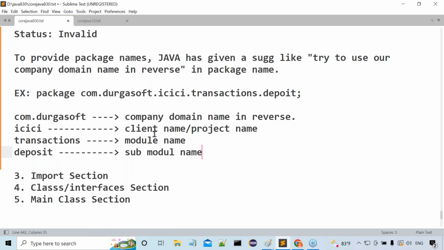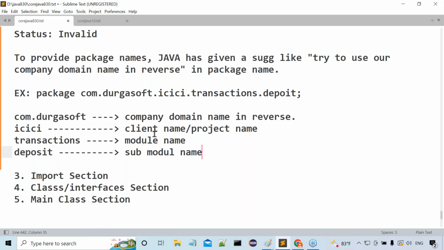Then immediately I have a question. What is that question here? I'm not asking for the answer. I'm asking the question. What is the question there? Is it possible to provide more than one package declaration statement in a single Java file or not? What is your answer here? No, not possible. Not possible to provide more than one package declaration statement in a single Java file. Why is it not possible? In a Java file, the package statement must be the first statement. First statement in the sense that only one statement is the first statement.